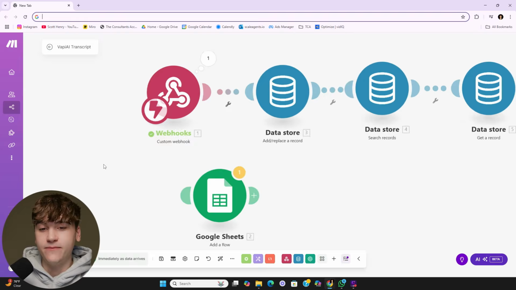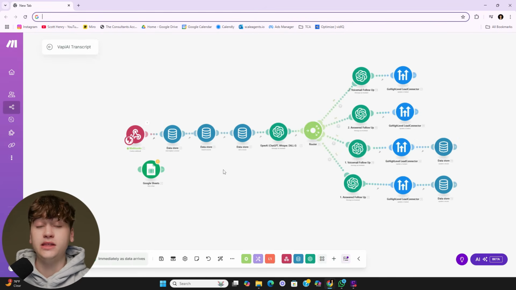Now, I want to take it a step further and zoom out and kind of show something that I've gone about building. And the whole point of this is to collect information from the conversation, decipher whether it's a voicemail or whether it was a legitimate conversation, and then send them a pre-call text message, either following up saying, "Hey, I tried to call you, went to voicemail, couldn't book in," or "Hey, it was a great call we just had. Sorry we couldn't figure out a good appointment time. I'll make sure to call you next week," or something like that.